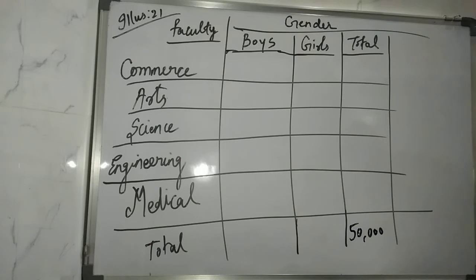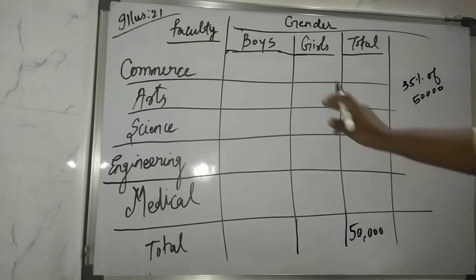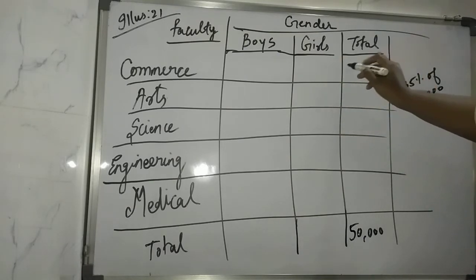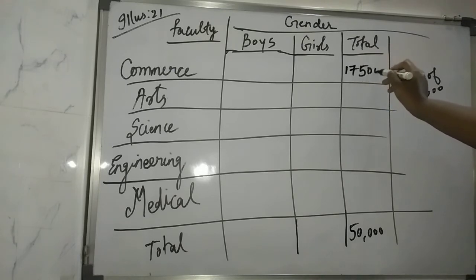Then 35% are in commerce faculty. So 35% of 50,000 students. You can take your calculator, take 35% of 50,000, which is 17,500 in commerce faculty. Clear? Then they are saying 30% are in arts faculty.